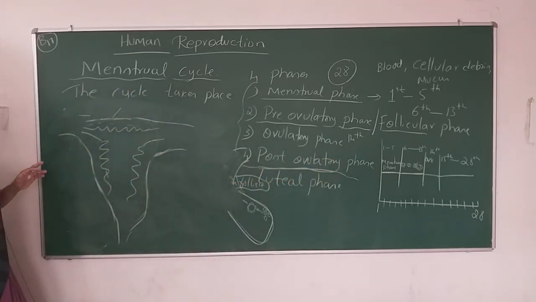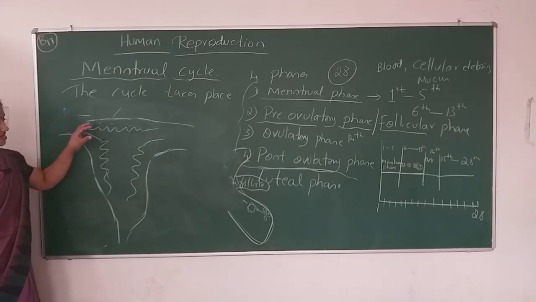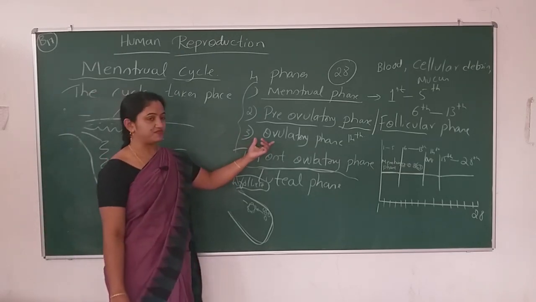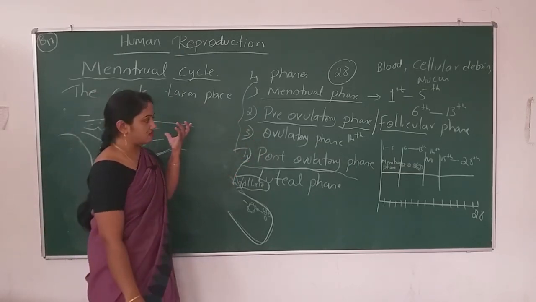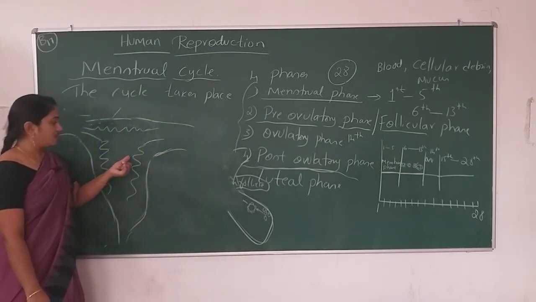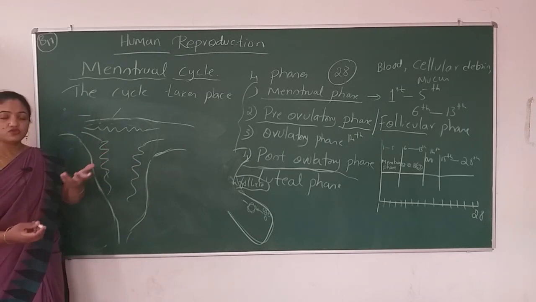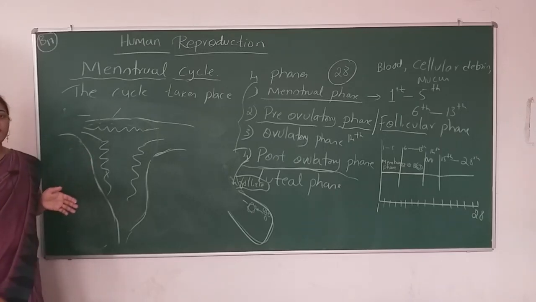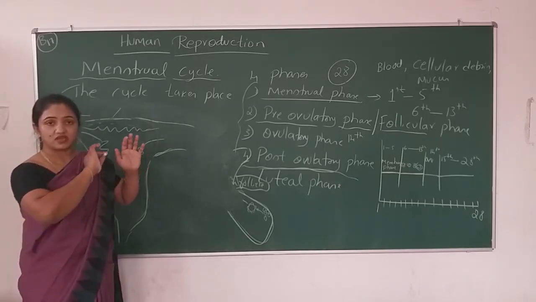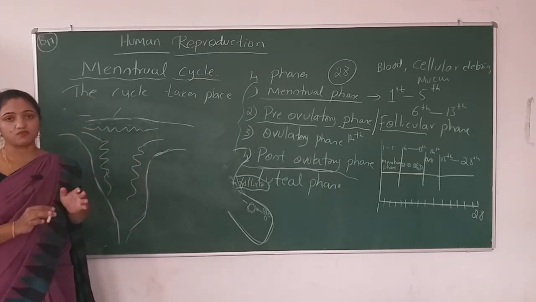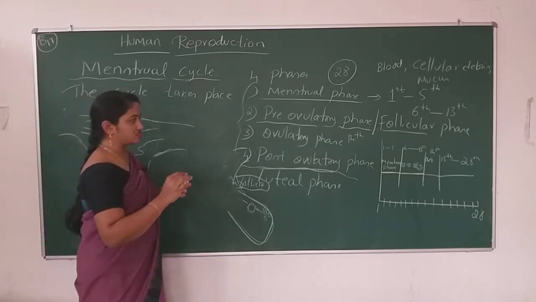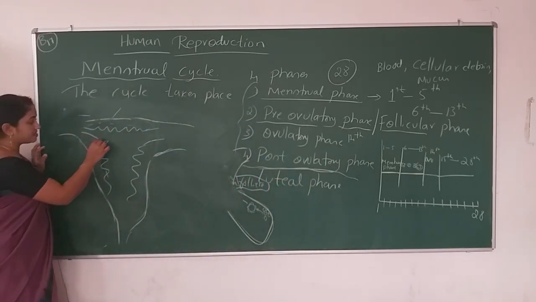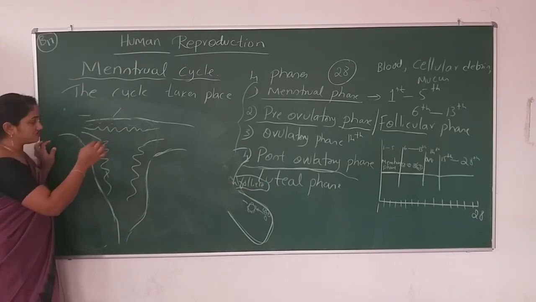In this phase, the secondary oocyte, in the absence of fertilization, if the fertilization happens in the ovulation period, what will happen? That fertilized egg comes to the uterus. Here the implantation takes place. So we'll talk about that in the implantation concept. In the absence of fertilization, we are talking about the menstrual cycle. So we have to describe both the cases, in the absence of fertilization and in the presence of fertilization. So in the absence of fertilization, first let me describe that.